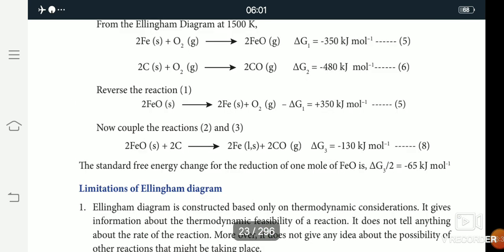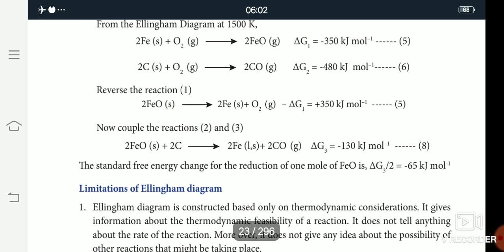In this reaction, 2Fe, iron in the solid state, reacts with oxygen to give the product 2FeO, 2 moles of iron oxide. Here the delta G value is minus 350 kilojoule per mole. Then 2 moles of carbon react with oxygen to give 2 moles of carbon monoxide, and the delta G value is minus 400 kilojoule per mole.